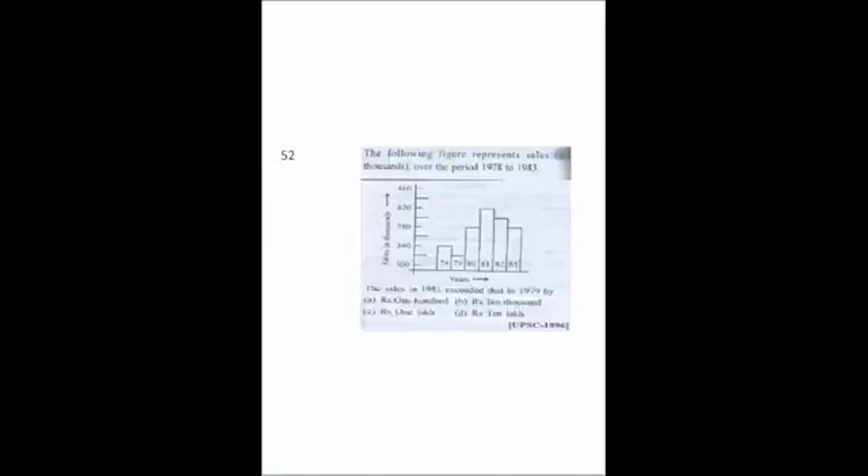52. The following figure represents sales in thousands over the period 1978 to 83. The sales in 1981 exceeded that in 1979 by? 1981 is this one because these are the years, and here sales. If we draw a line, it is approximately 420.